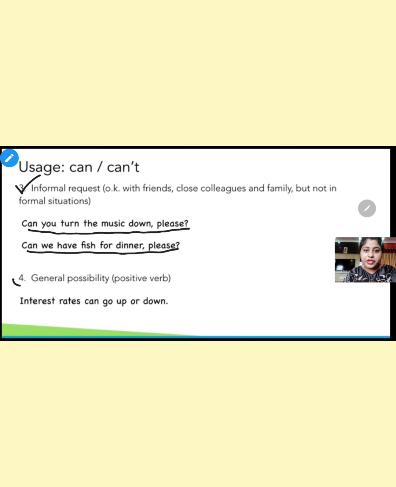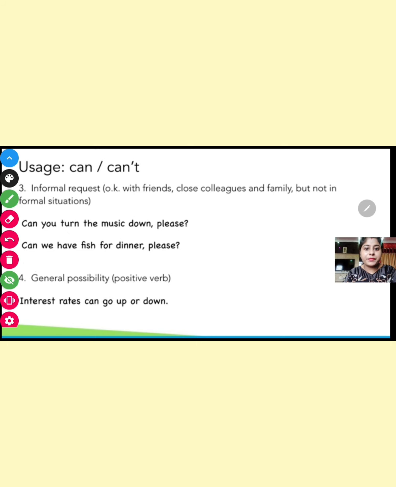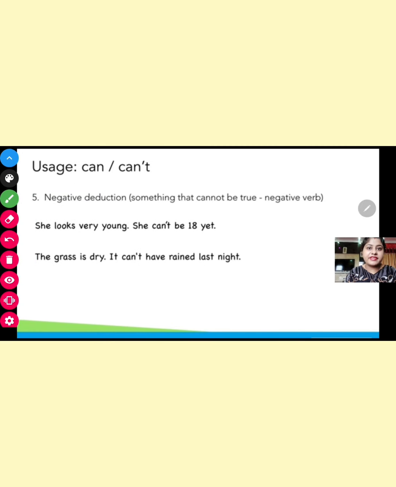Number 4, usage, general possibility in a positive verb. Interest rates can go up or down. So it also expresses possibility in a positive sense, in a positive verb. Next, negative deduction, something that cannot be true, a negative verb.